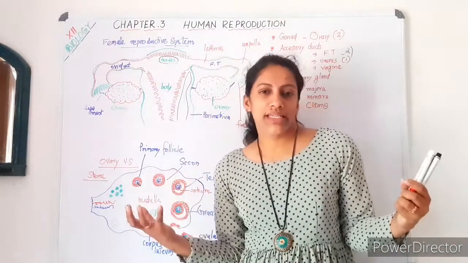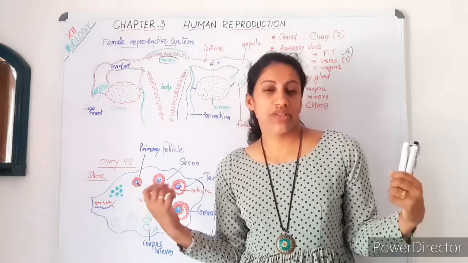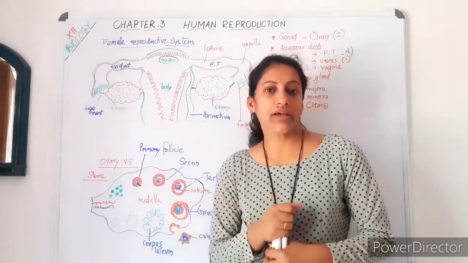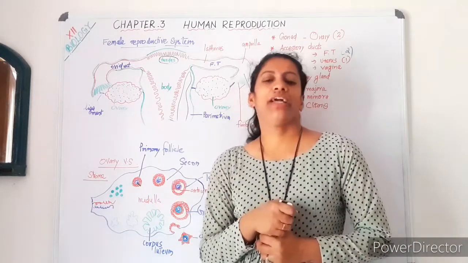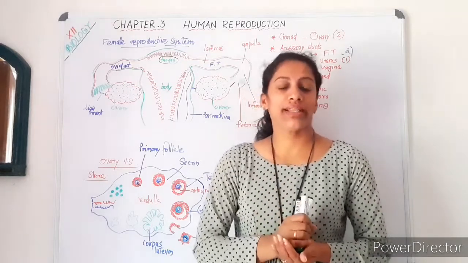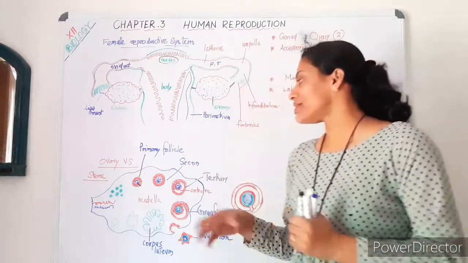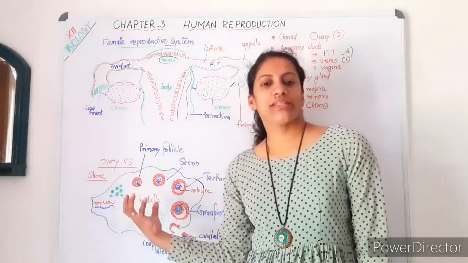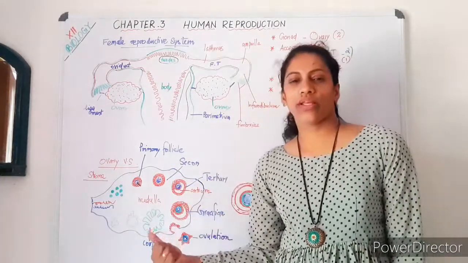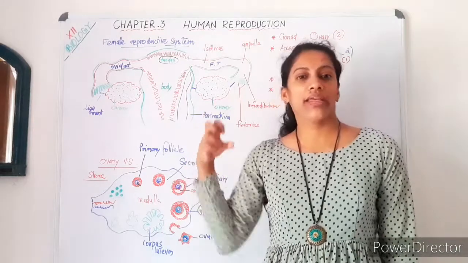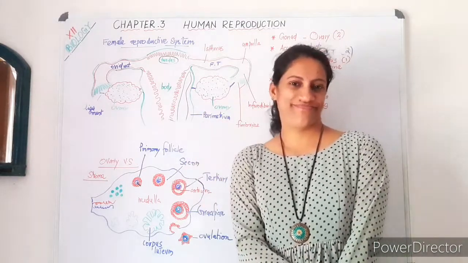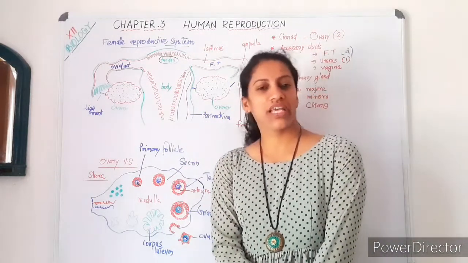On a vertical section, we can see the different structures very clearly if observed under a microscope. In your practical session also, you have this slide to observe. It will be more clear for you. In an ovary vertical section, we can see a number of ovarian follicles, and ovarian follicles carry the oocyte inside, either primary or secondary oocyte.